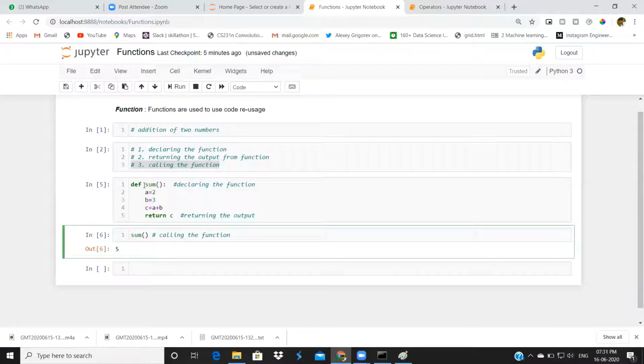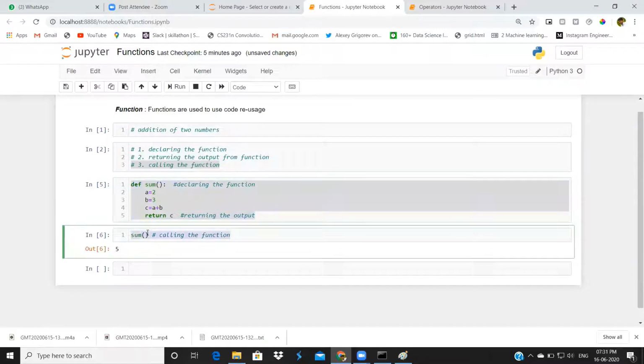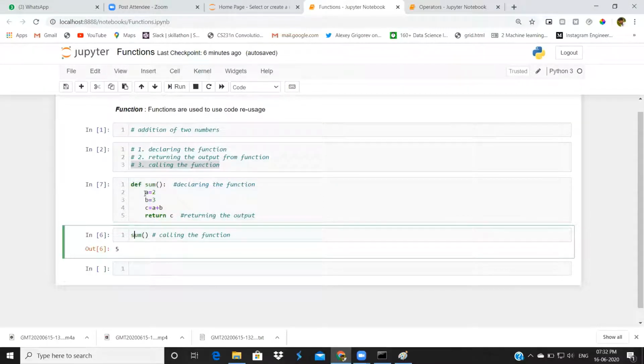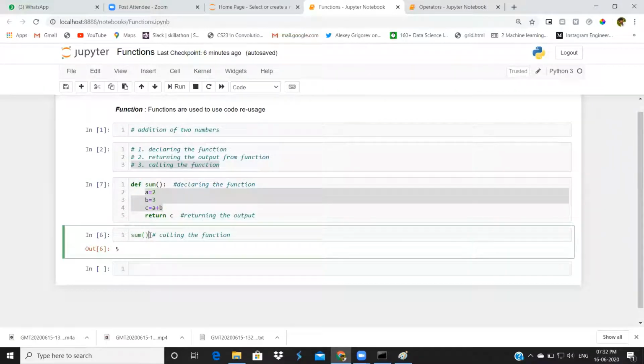If we want to execute this function code block, definitely we have to call this function with its name. If you won't call it, it won't execute. Suppose this is the block. When I executed this block, I just defined a function with the name sum, and I'm returning c. I'm not calling anything here. When I call it like this with the function name, then only this code will be executed. If you didn't call it, that code is never executed. Calling is necessary to execute the function code.